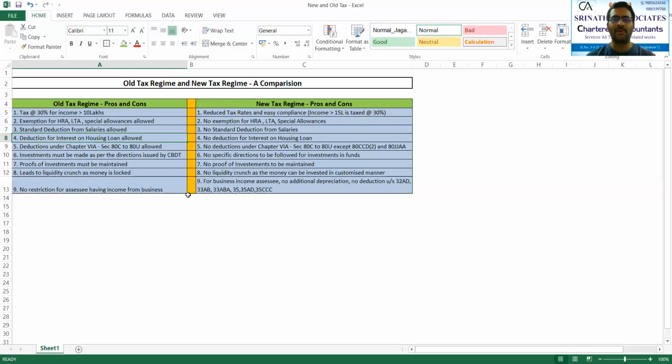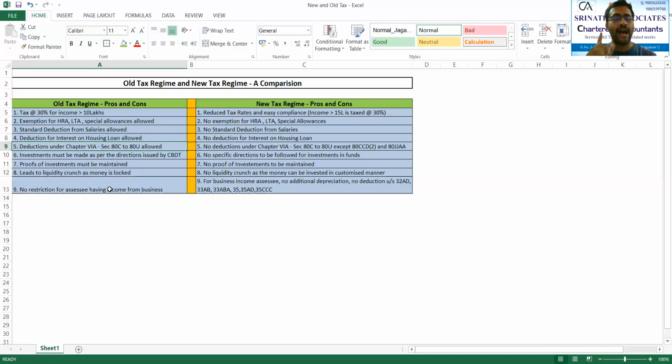You have to keep this point in mind. So if at all you are going to take a housing loan with an anticipation of claiming the deduction, please be careful that in the new tax structure, you can't claim the deduction under section 24 towards the interest on housing loan. Hope you are clear with this point.